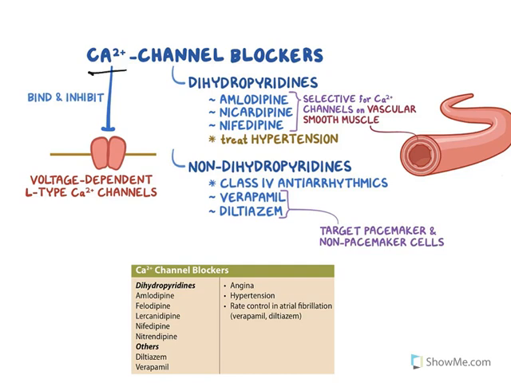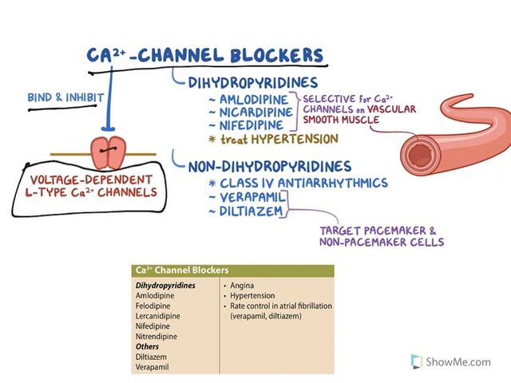The next class is calcium channel blockers. How do they act? They bind and inhibit voltage dependent L-type calcium channels. When the channel is inhibited, calcium entry into the heart is reduced. When calcium is not there, contraction is reduced, heart rate is reduced. So oxygen demand on the heart is reduced.